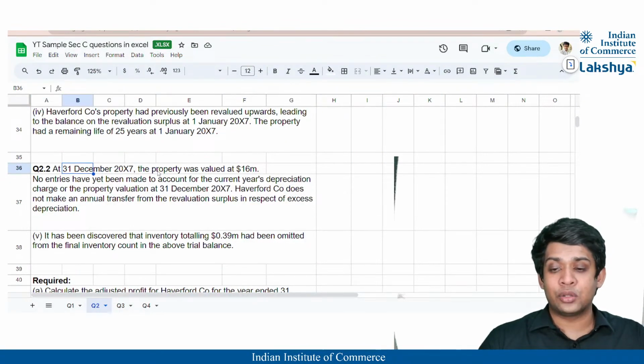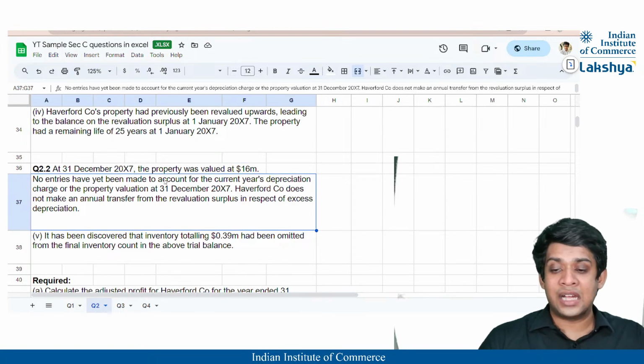At 31st December 2007, the property was valued at 16 million. That means at the year end, it got revalued to 16 million. No entries have yet been made to account for the current year's depreciation charge or the property valuation at 31st December 2007. Haverford does not make an annual transfer from the revaluation surplus in respect of excess depreciation. So we are not supposed to deal with excess depreciation, right?